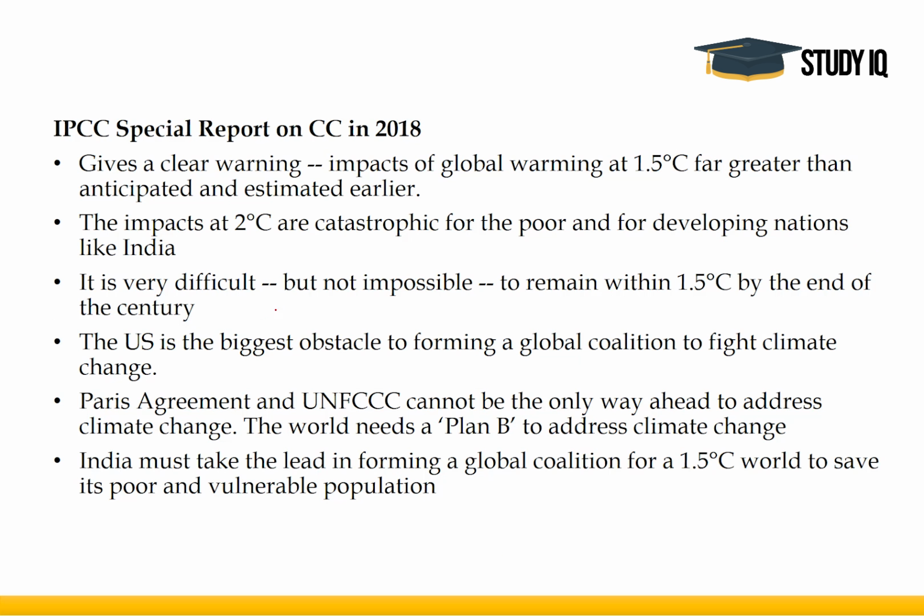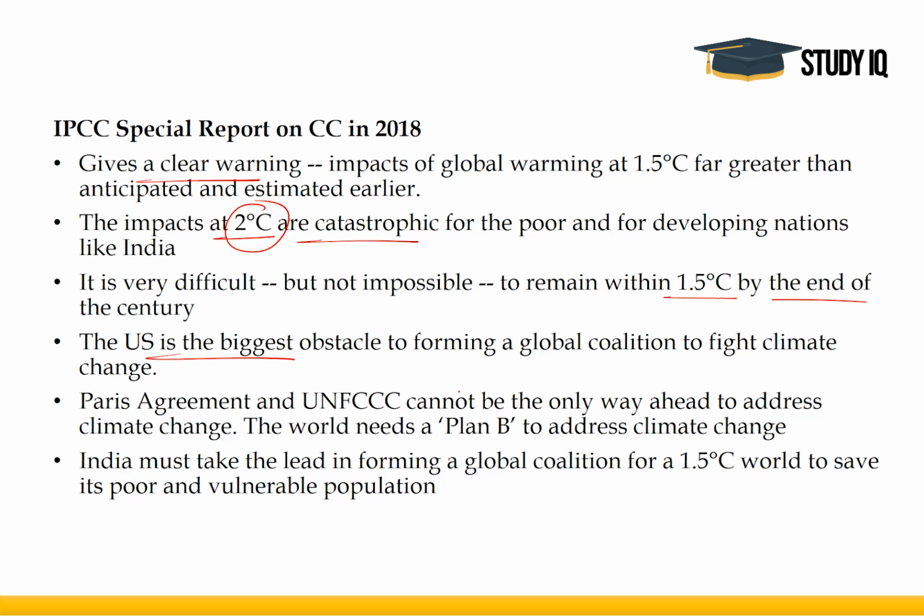The IPCC special report of 2018 has given a clear warning. The impacts at 2 degrees Celsius are catastrophic. 2 degrees Celsius, I am sure you are aware about this 2 degrees Celsius increase. It has been in the news for almost every UNFCCC summit. It is very difficult to remain within 1.5 degrees Celsius by the end of the century.